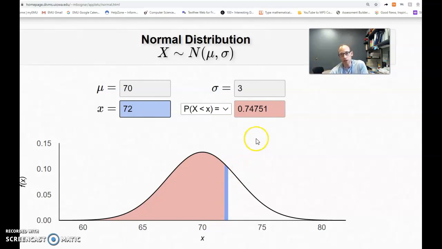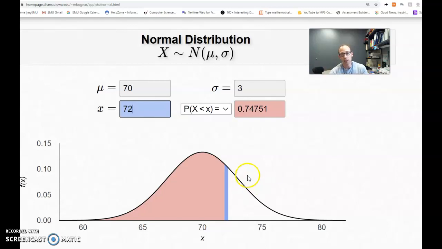Now, another question you could ask: let's say someone is 72 inches, and you ask, what portion of the adult male population are they taller than? Well, we could say that's about 74 or 75%. You could also ask, what percent of the adult male population are they shorter than? So it's also possible to look for the portion of the distribution that's above whatever percentile you're at.